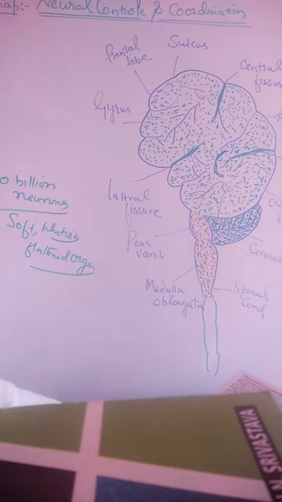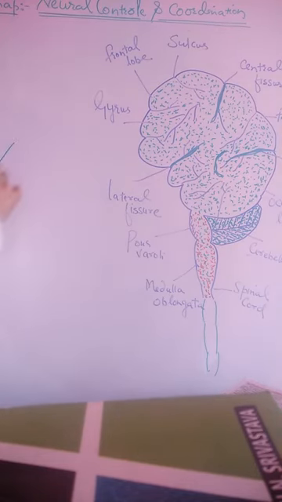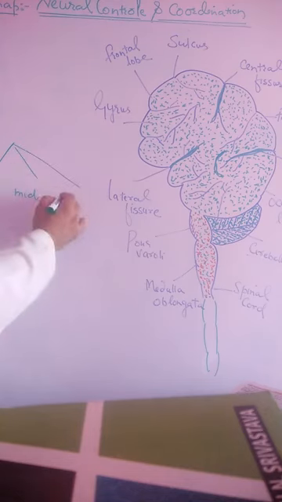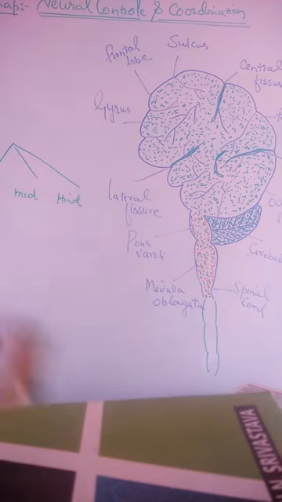The human brain is divisible into three main portions. The first portion is called forebrain. The next is called the midbrain. And the third portion is called the hindbrain. The forebrain is also called prosencephalon.